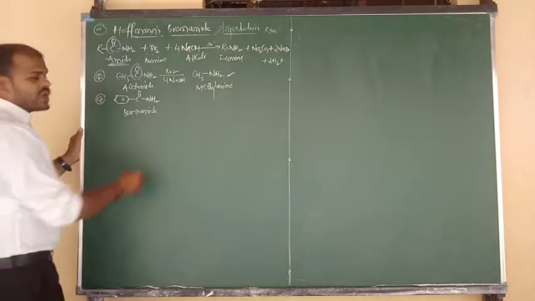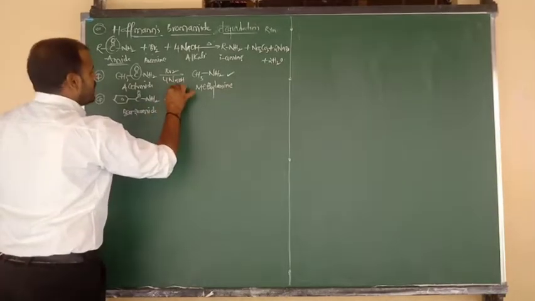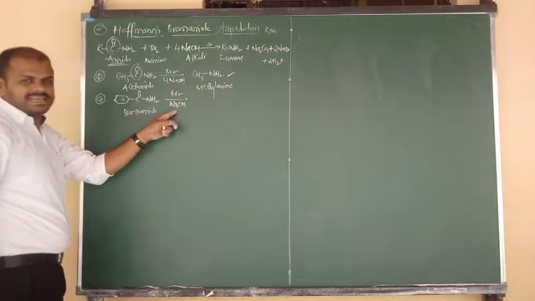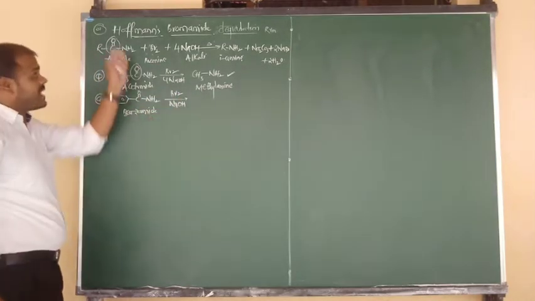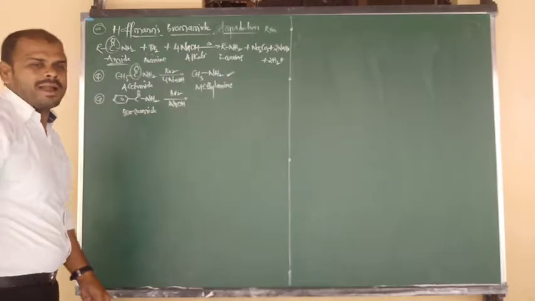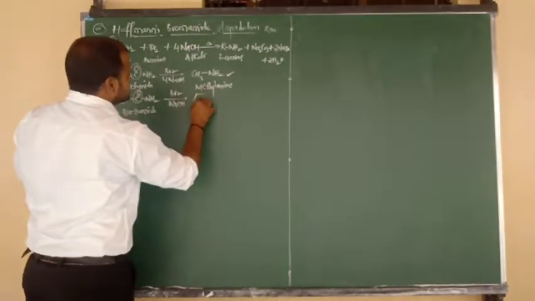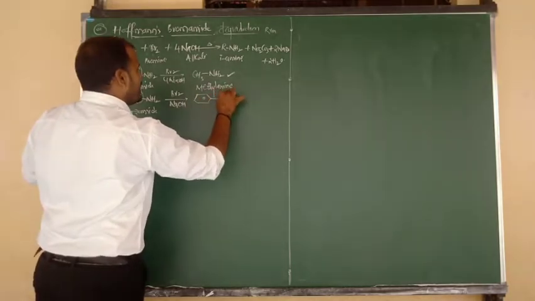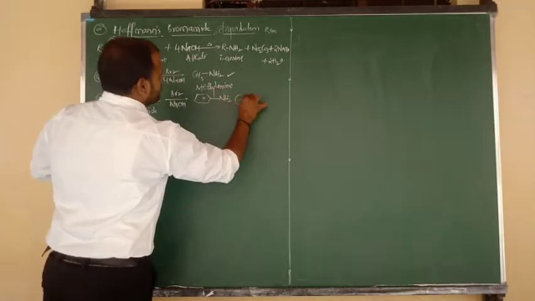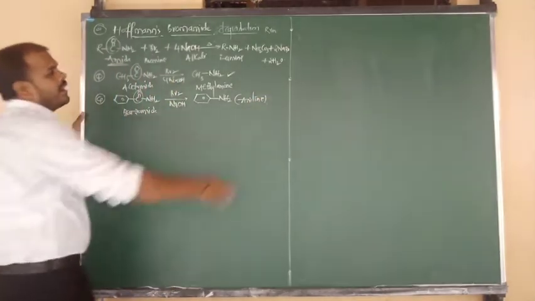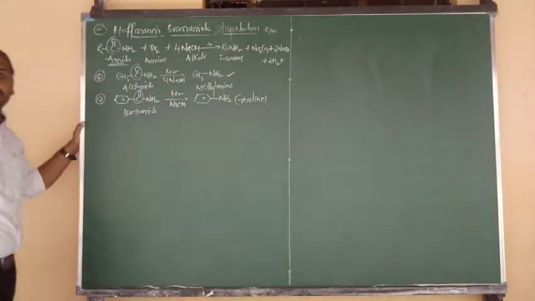Benzamide upon reaction with Br2 in presence of alkali. By seeing this reagent, we have to confirm that yes, this is Hofmann bromamide degradation reaction, and it degrades the C double bond O group. Remaining is benzene bonded to NH2. So what is the name of this compound, beta? Aniline, or we can say phenylamine, and remaining all 3 byproducts are same.